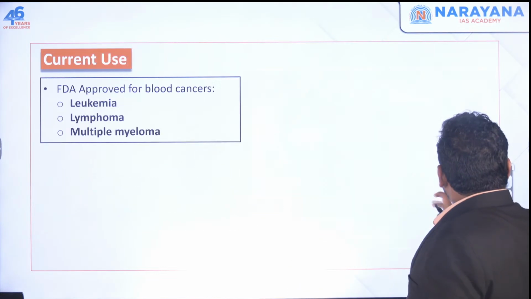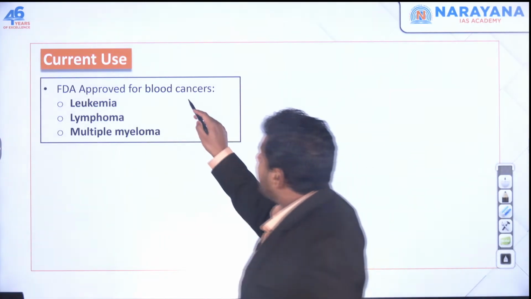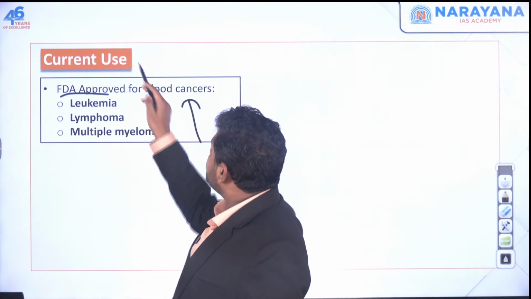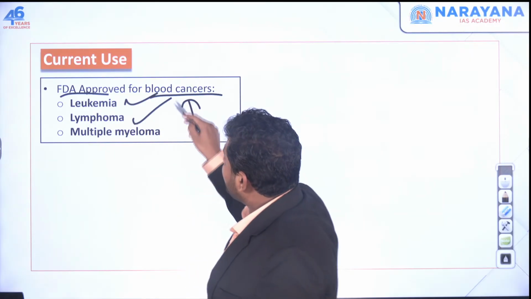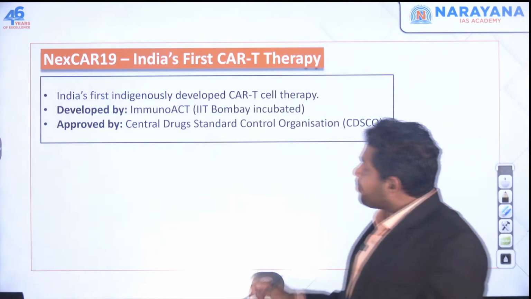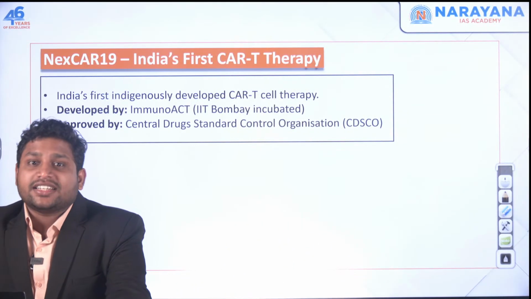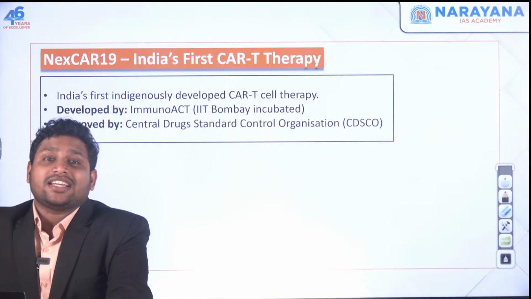Now, because we have done this in India for the first time, we should know what exactly we have done. First, just look at its current use. FDA has approved its use for blood cancers like leukemia, lymphoma, multiple myeloma. Now India for the first time has indigenously developed its own CAR T cell therapy.